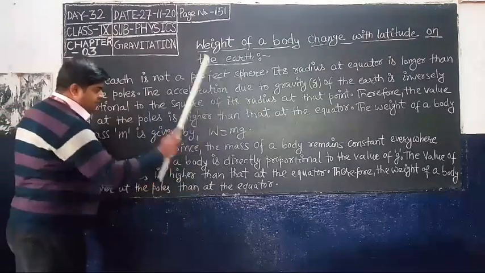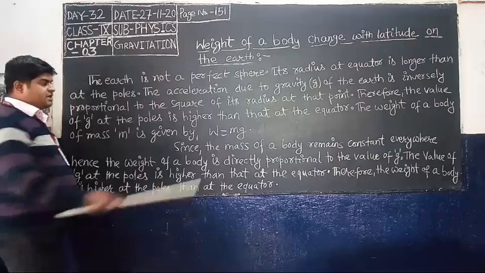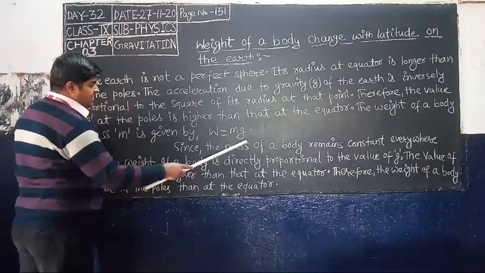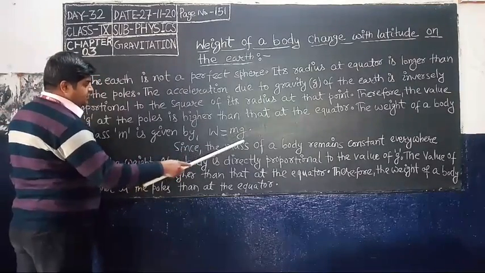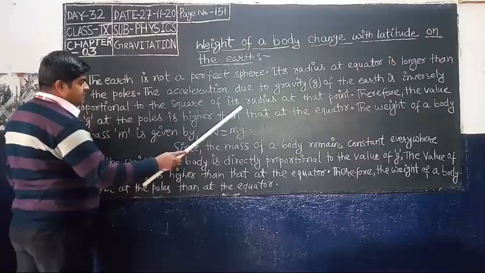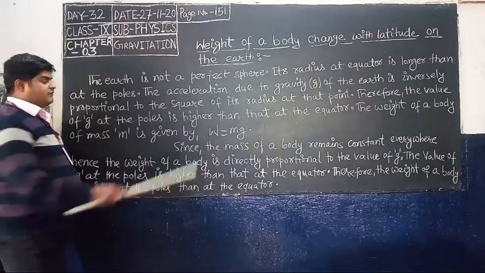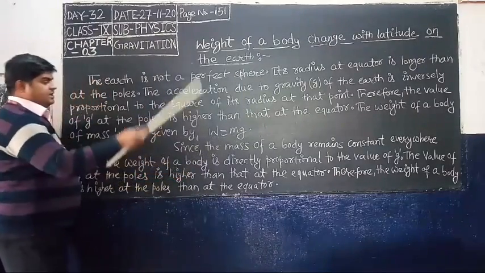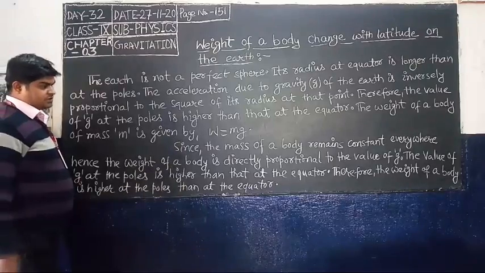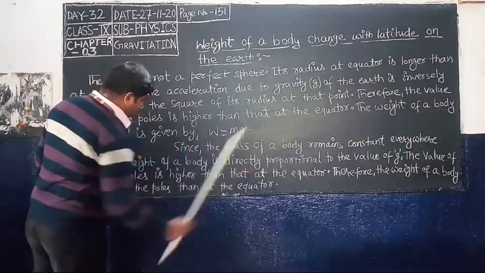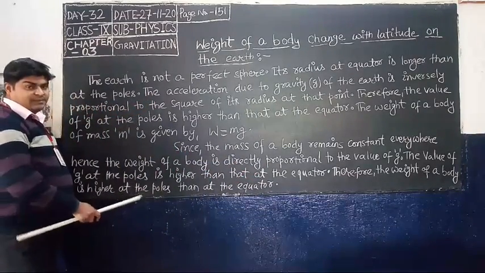So you will put here W is equal to mass into gravity, and you know that the acceleration due to gravity is maximum at the poles, so the weight of a body is maximum at the poles.